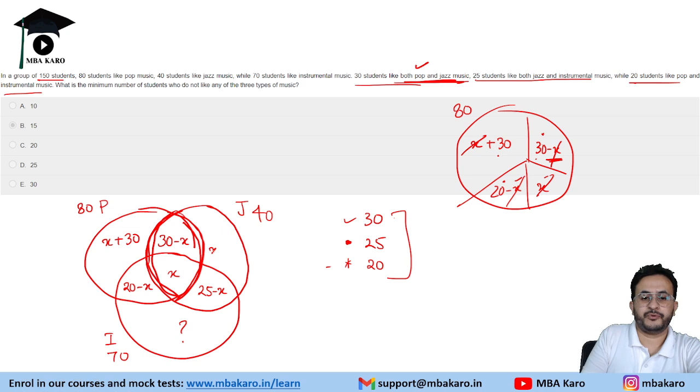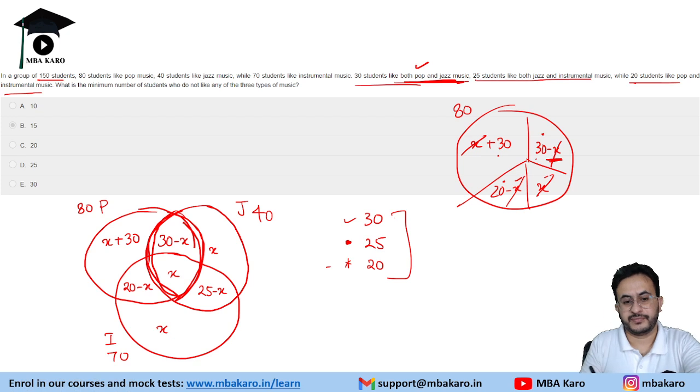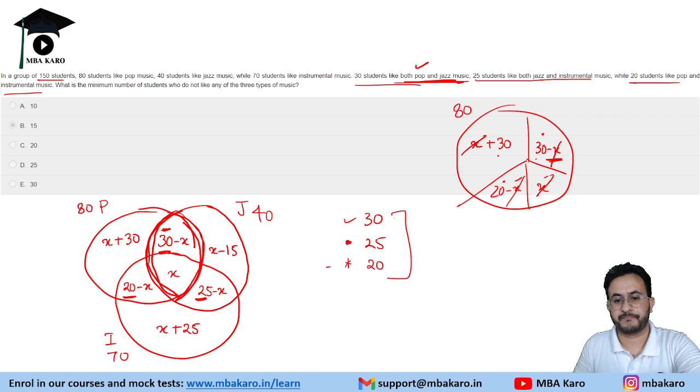Similarly, in jazz, we will put x, and in instrumental also we will put x to make the x part get cancelled. Now this is 20 plus 25, 45 plus 25 makes it 70. This is 30 plus 25, which is 55. We will subtract 15 to make it complete as 40. So yes, you can see that these are the totals.